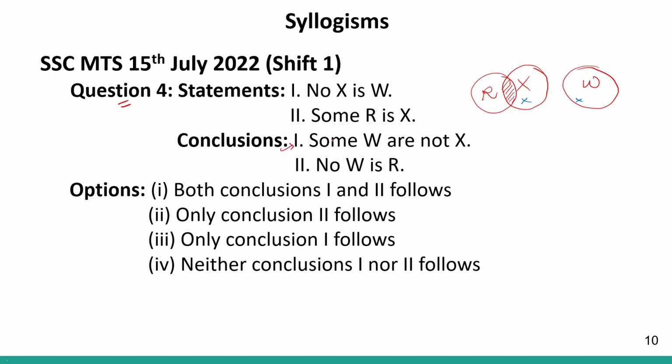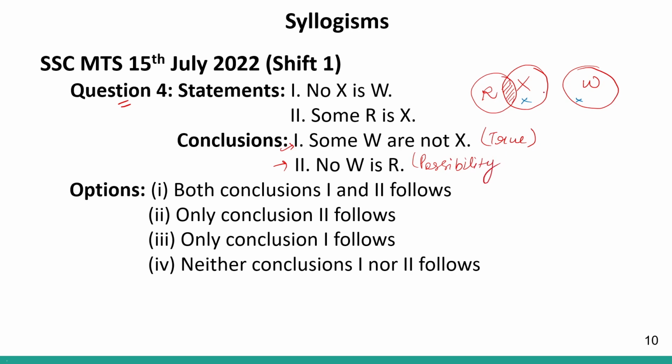Conclusion number 1 says some W are not X. So now if you look over here, this is W and this is X. So some W are definitely not X. It is given because they are not overlapping. So this is true. Correct? This is true. Conclusion number 2 says no W is R. Again, this is not necessary. This is a possibility.